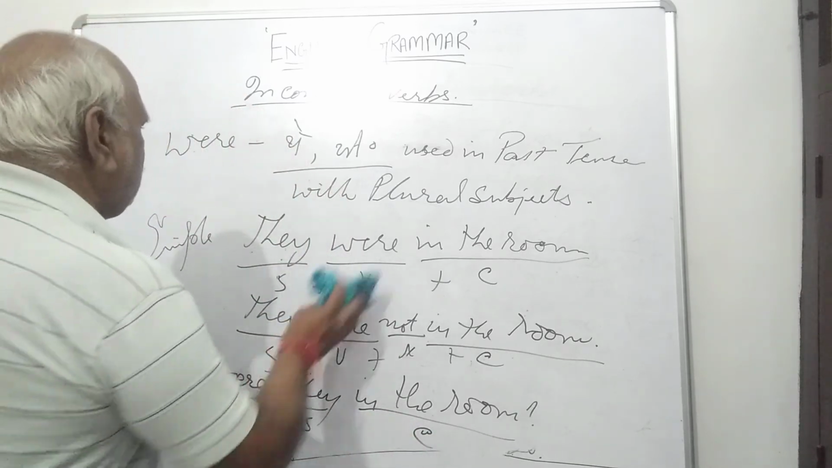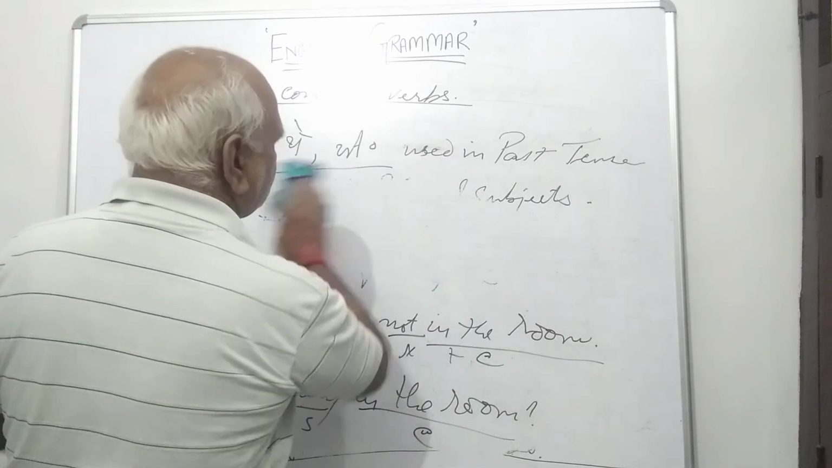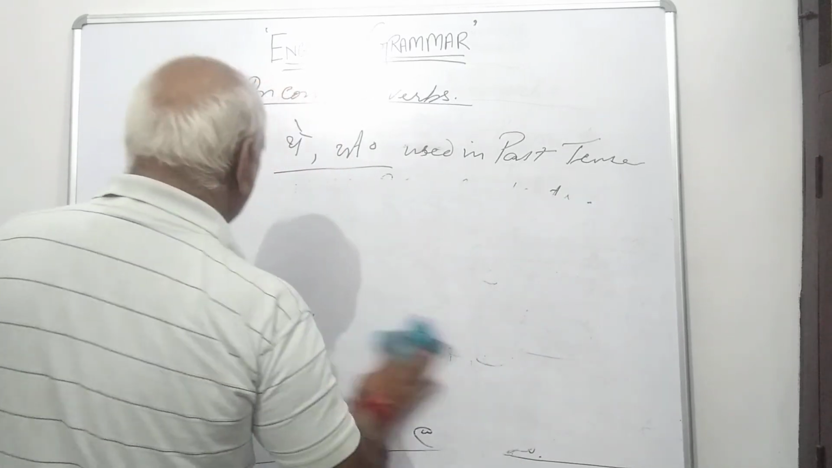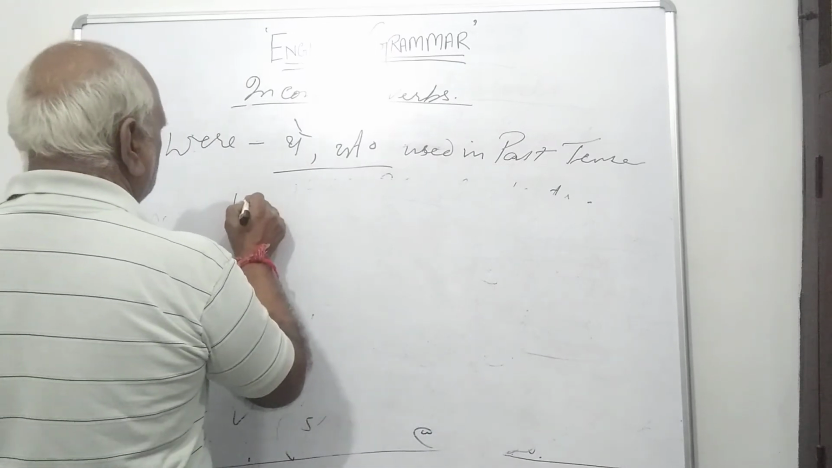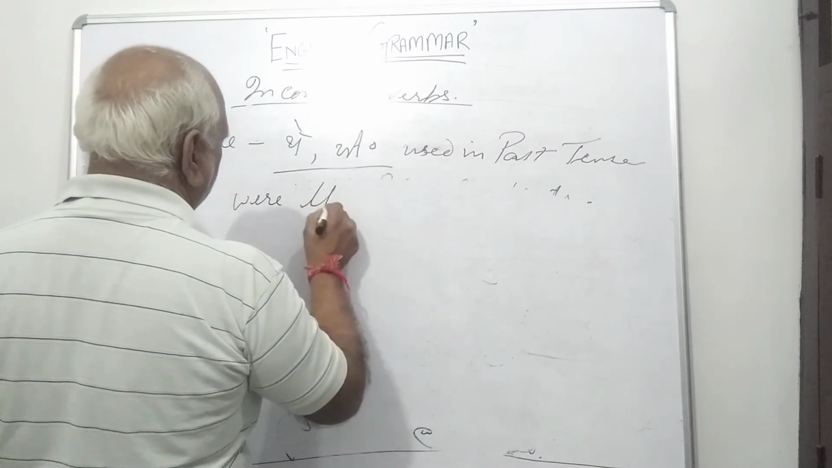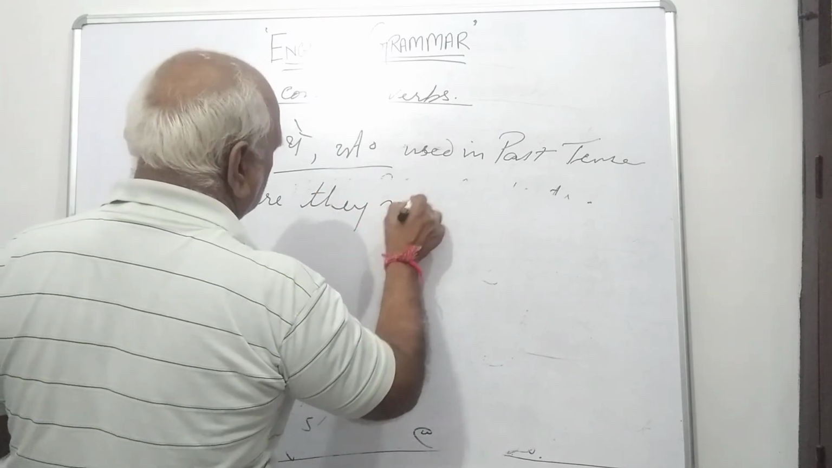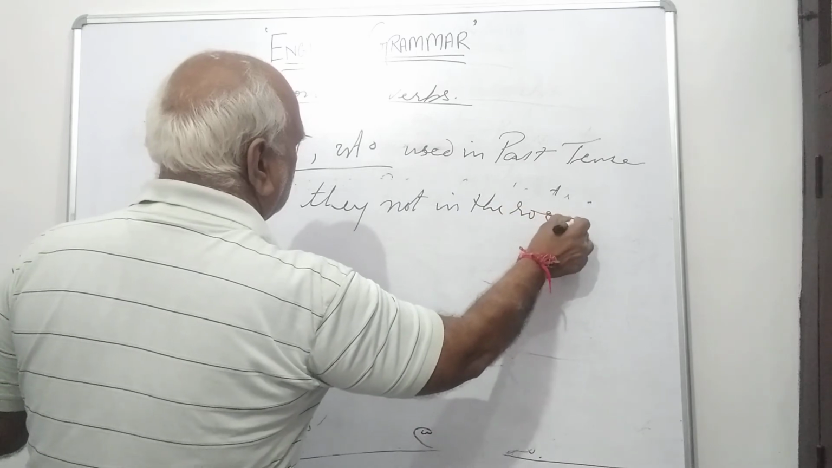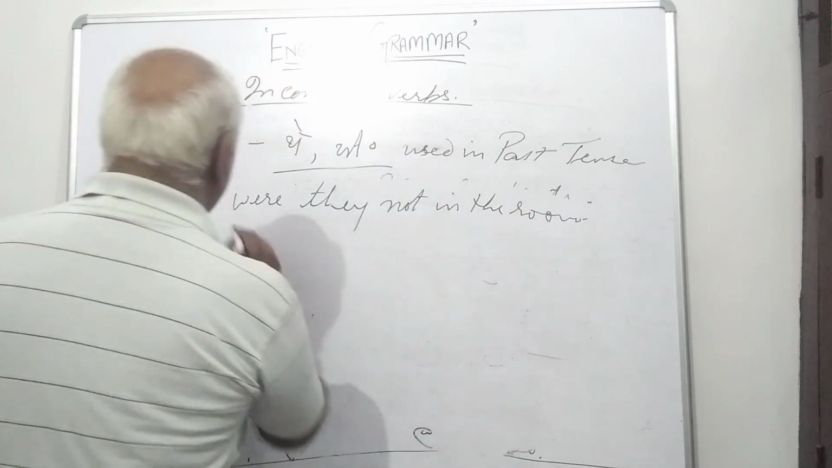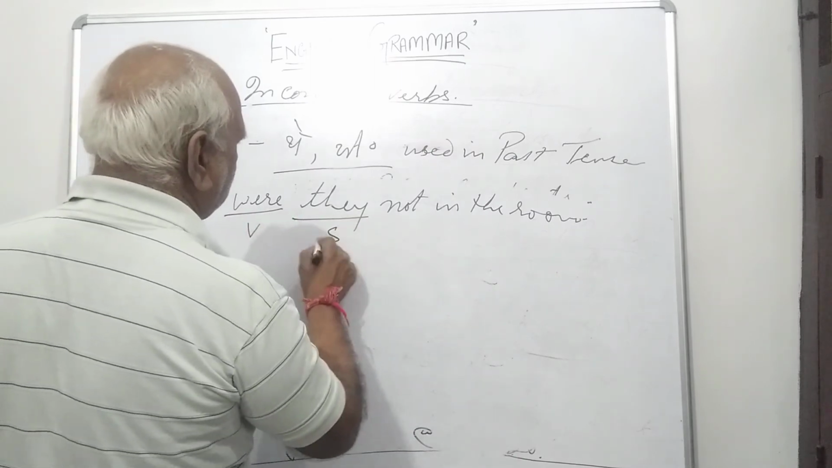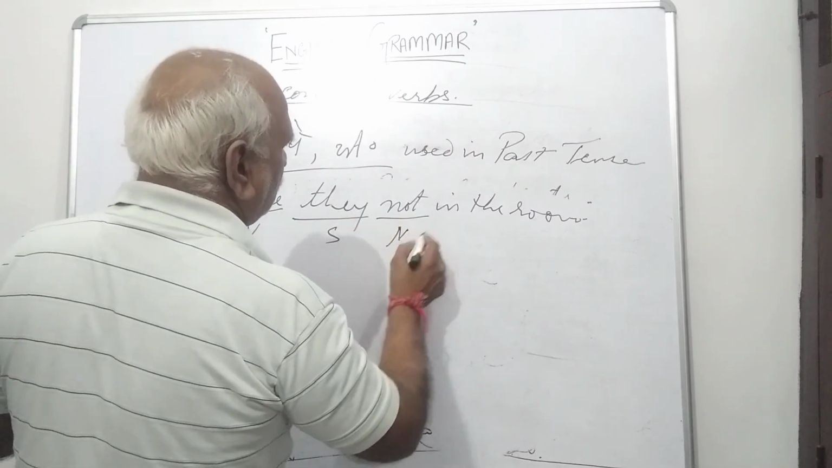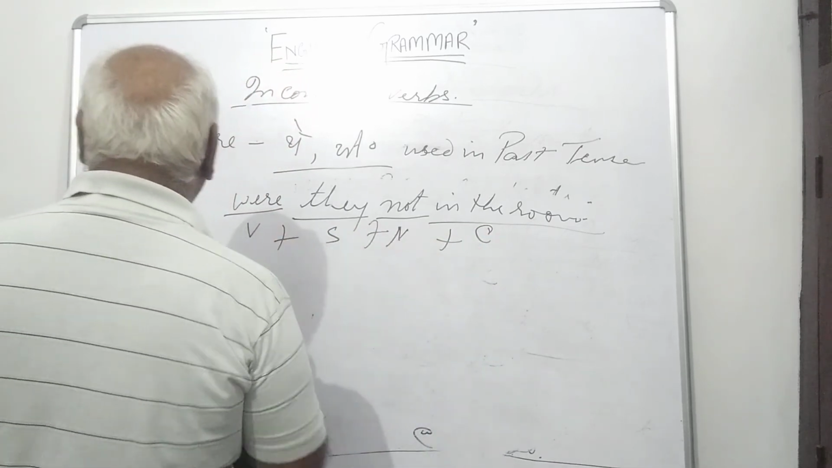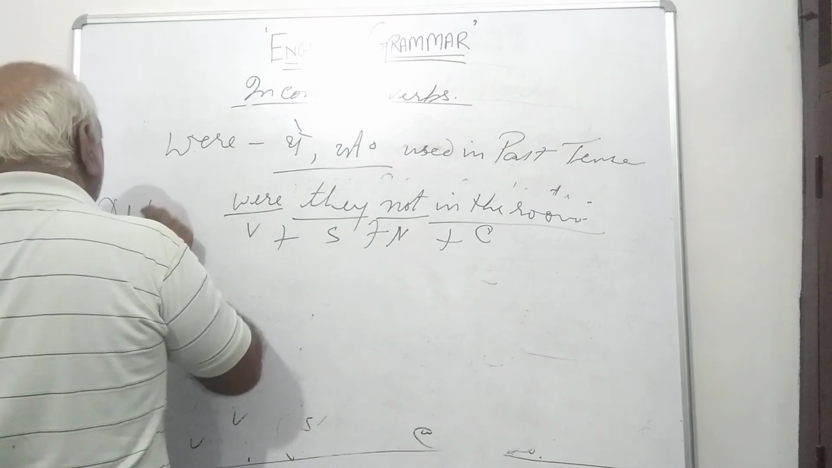And interrogative negative: were they not in the room? Were is verb, they is subject, not is negative, and in the room is complement. So this will be your order and the sentence will be interrogative negative.